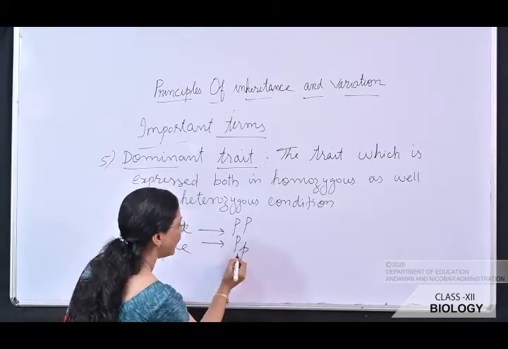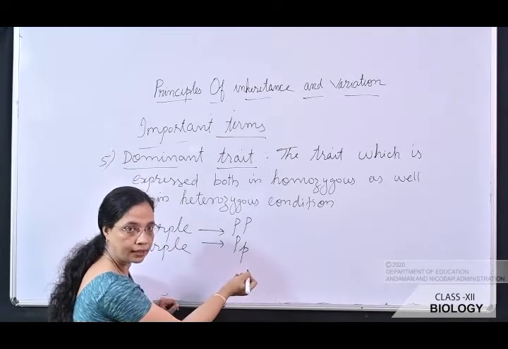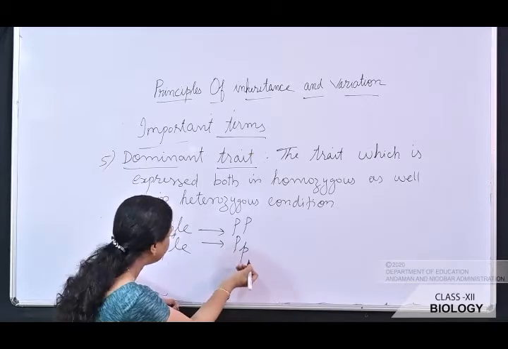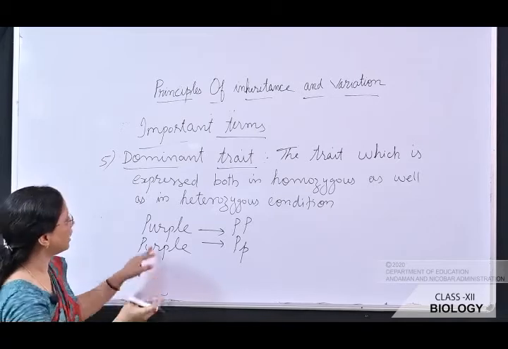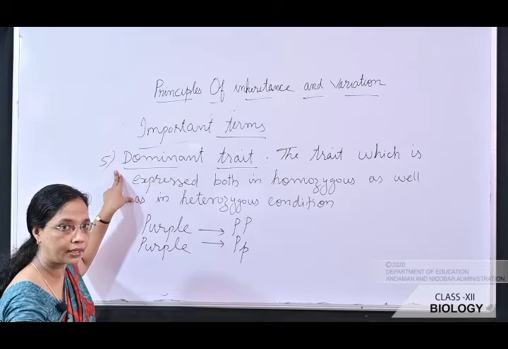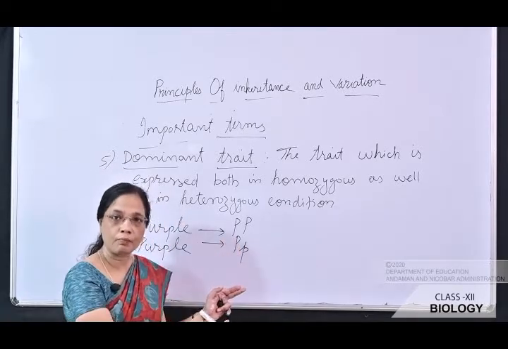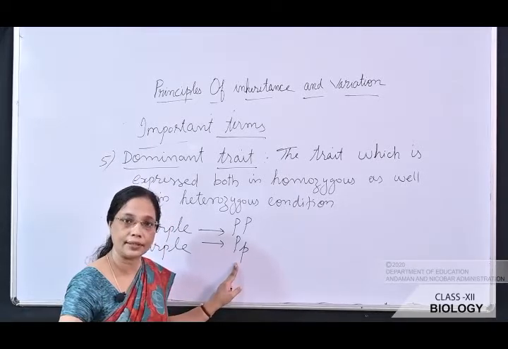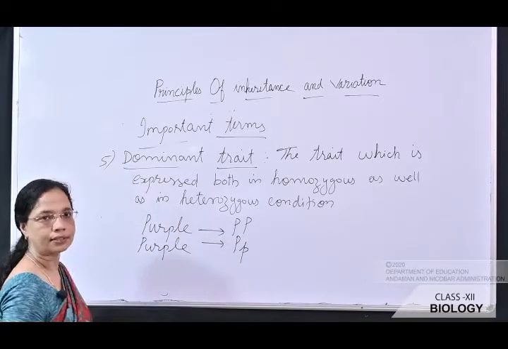But here you see the alleles, they are heterozygous. In heterozygous condition, that is the different types of alleles are present. In this condition also this character is expressed. So that is why it is said to be the dominant trait. So what is dominant? The character which can be expressed both in homozygous as well as in the heterozygous condition. Okay, so that is known as dominant trait.